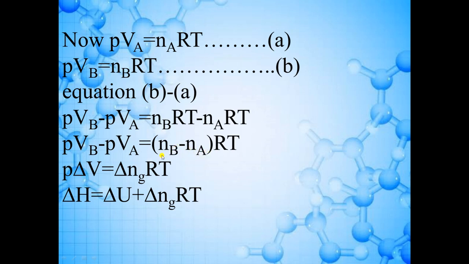We write this as delta Ng, that means change in number of moles. So the equation becomes P delta V is equal to delta Ng RT.